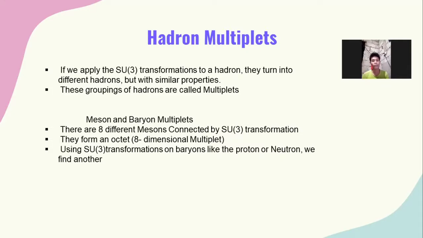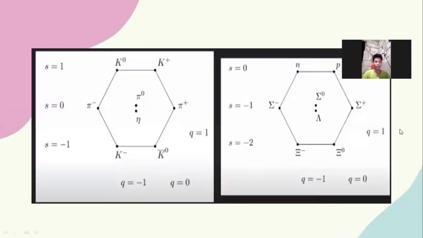We can also find another transformation of the new baryon. Okay, next. This is figure 1, which is an example of baryon multiplets.